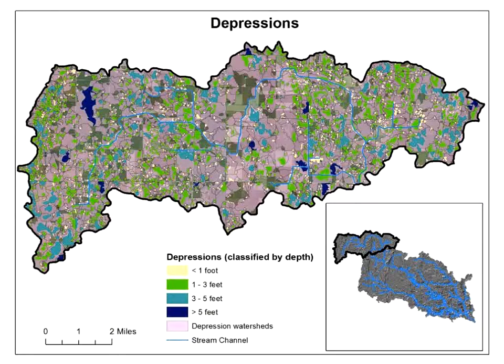Okay, and so just some examples here, looking at these depressions. So this is the uppermost HUC 12 in the South Fork. There's a lot of depressions here, and we've classified these according to depth of that depression, and we also map out the overland flow areas that contribute overland flow into these depressions.